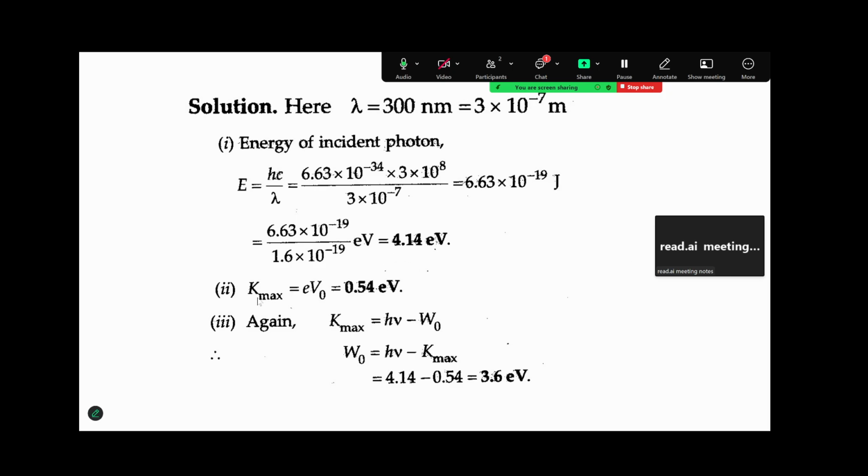Maximum kinetic energy will always be equal to E into V, so it will be equal to 0.54 electron volt. So now E max will be equal to h mu minus h mu 0. So your work function will be equal to h mu minus this, will give you 3.6 electron volt.